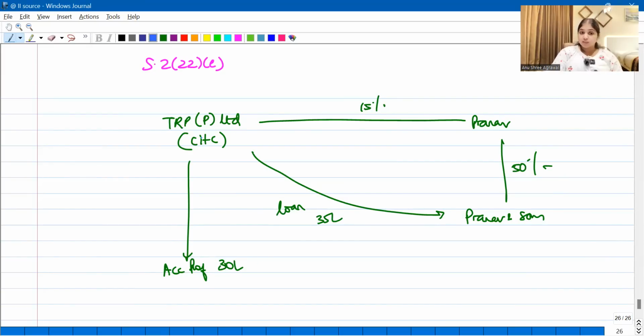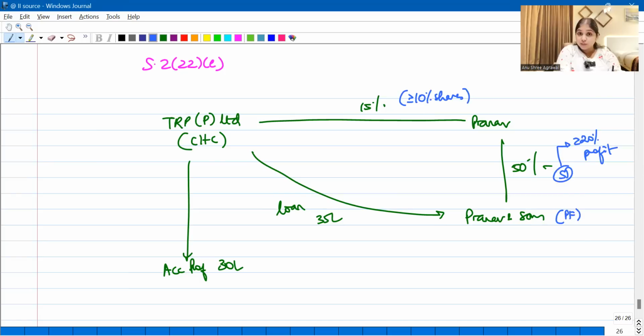222E says if a closely held company has given a loan to an entity, and this company's shareholder who has at least 10% shares in the company has substantial interest in this entity. Substantial interest means what? If it is a partnership firm, substantial interest means you have at least 20% profit share. Right, guys? At least 20% profit share you're having.